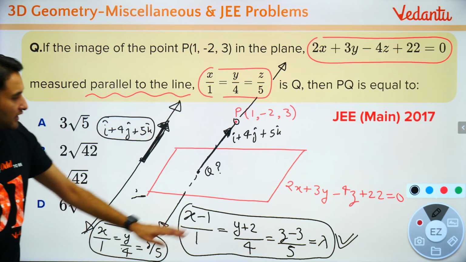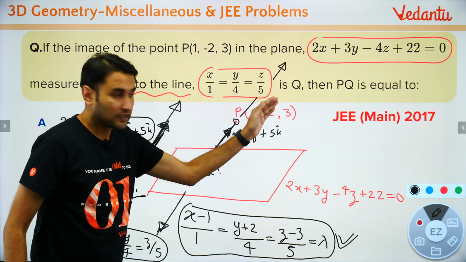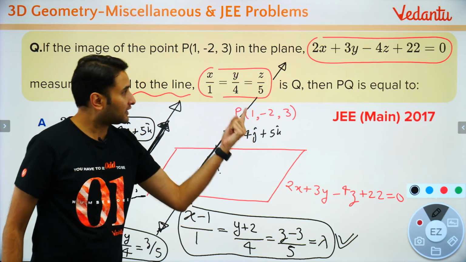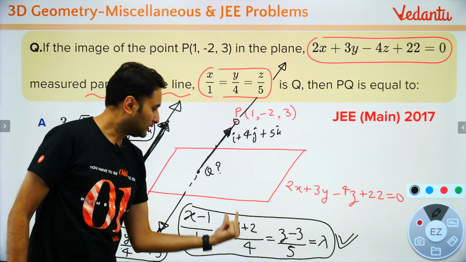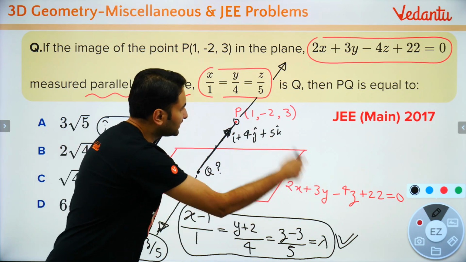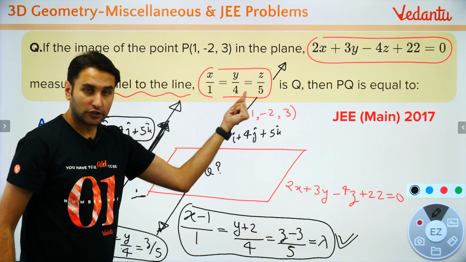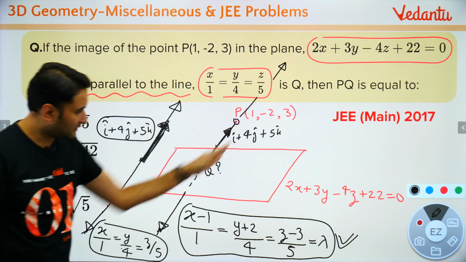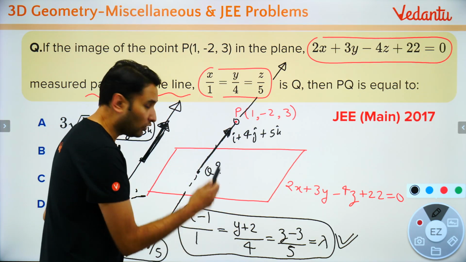मैंने क्या किया बच्चों? I wrote down the equation of the line which passes through P but is parallel to this line. तो passes through P मतलब x minus 1, y plus 2, z minus 3, but since it is parallel to this line तो उसका डायरेक्शन रेशियो सेम हो जाएगा 1, 4, 5. So this line आ गई. अब तो बहुत सिंपल है. अब जस्ट लिसन टू मी, what needs to be done? What you need to do?